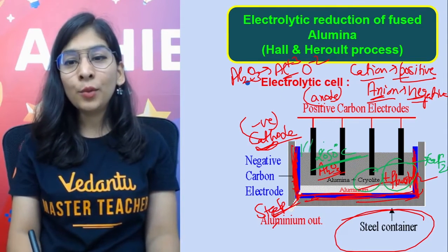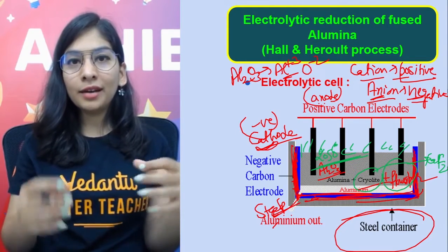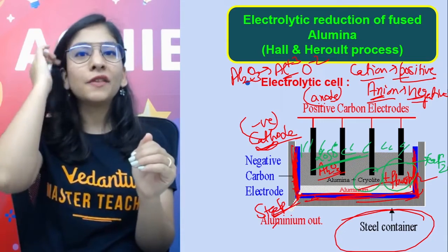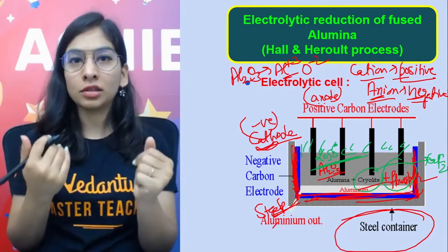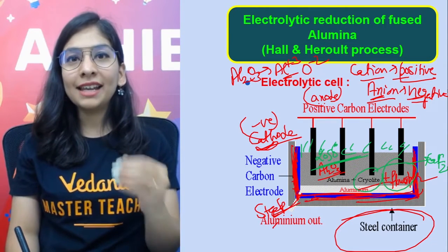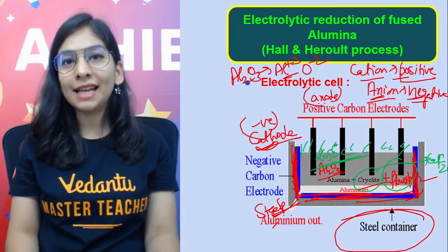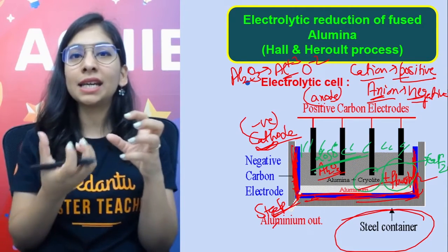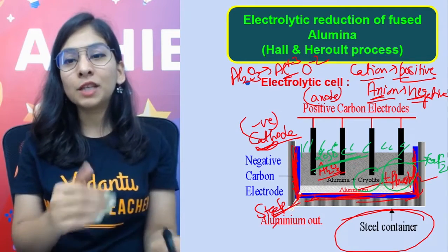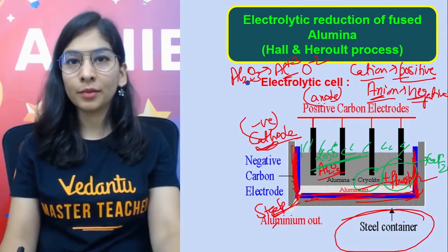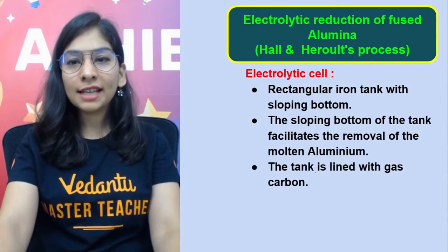In this mixture, we are going to sprinkle some coke powder also, so that the temperature is maintained at 950 degrees Celsius and the heat radiation will not be lost. Also, the oxide ion is a negative ion. When it moves towards the anode, carbon dioxide gas is going to be generated, and due to the heat it can catch fire also. So the sprinkled coke is protecting them from catching fire also. Okay, they are not getting air from the outside also.